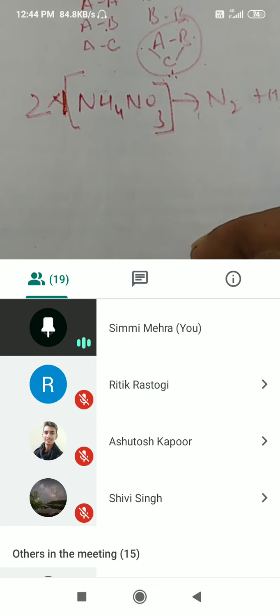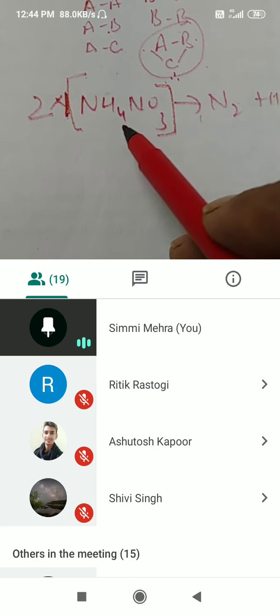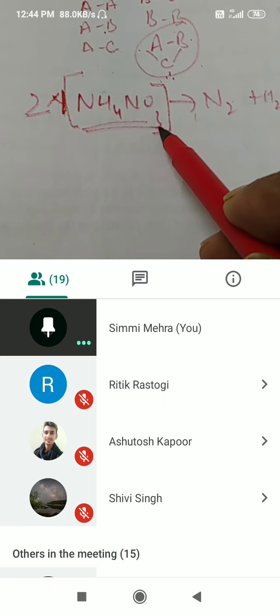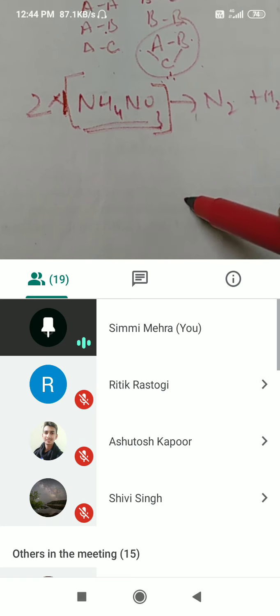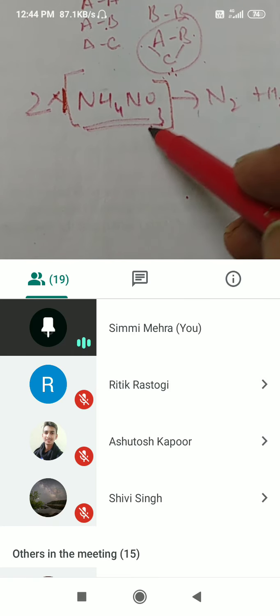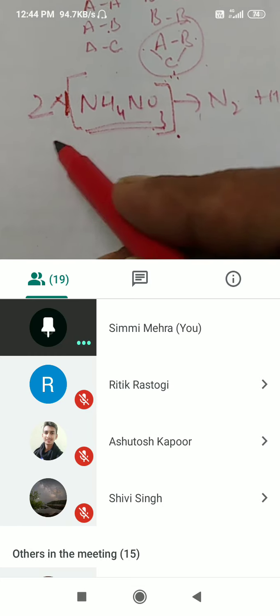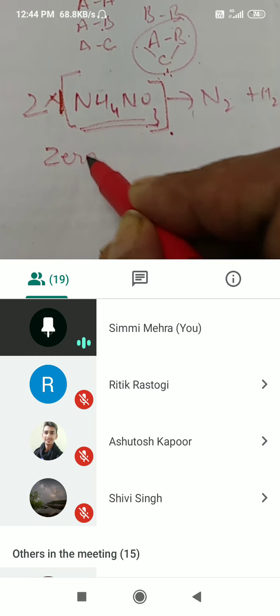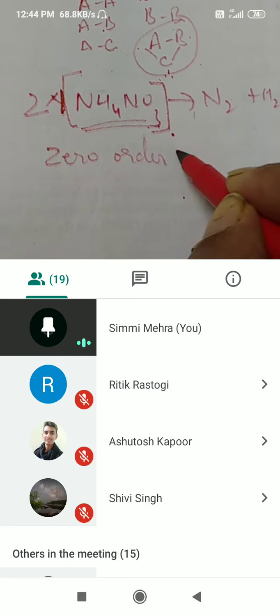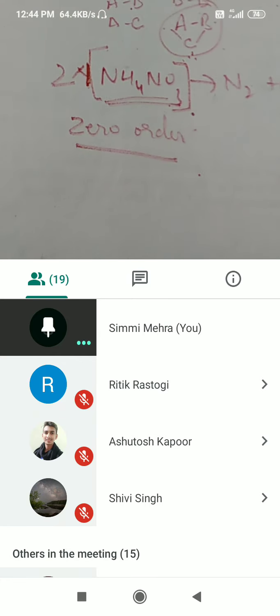That means the rate of reaction is independent of the concentration of the reactants. Is that clear? This will be known as a zero order reaction.